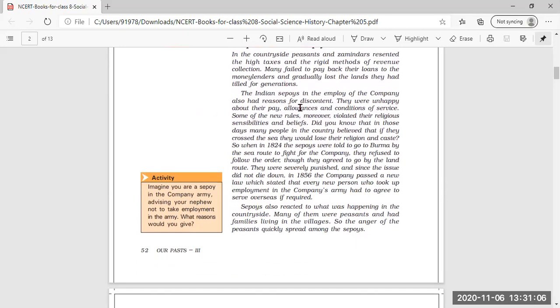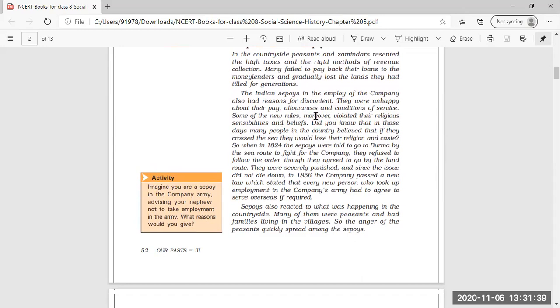Now this was the thing about peasants and zamindars of the villages. Now the Indian sepoys, also in the employ of the company, also had a reason for discontent. That means the Indian soldiers employed in the company's army also had a reason to show opposition against the East India Company. They were unhappy about their pay, allowances, and condition of services.